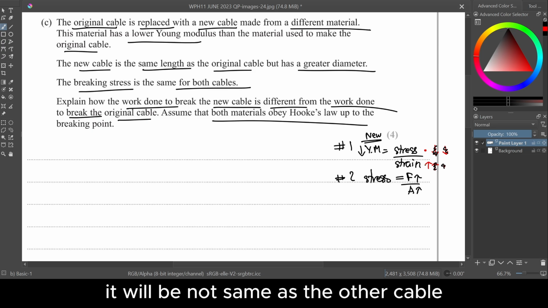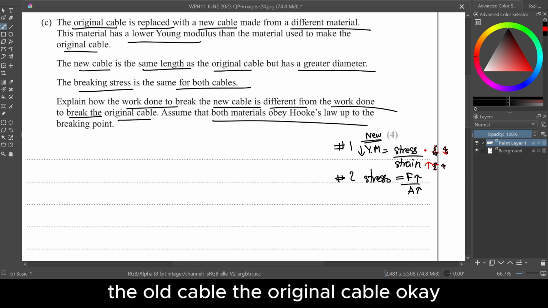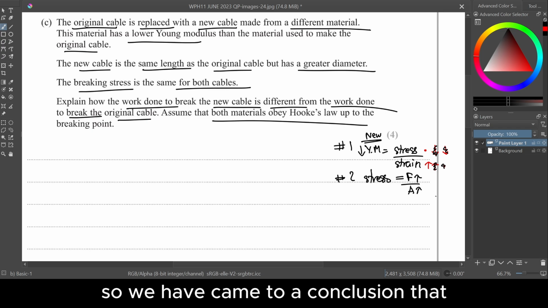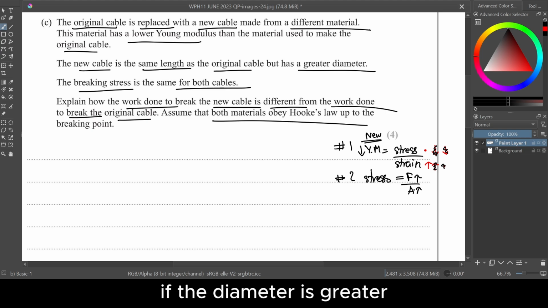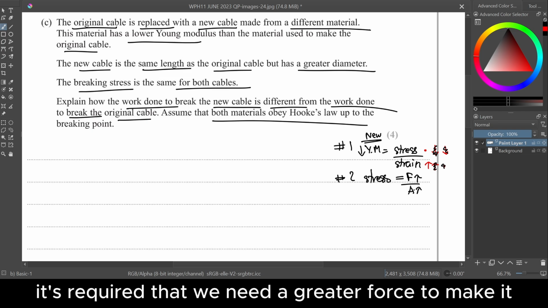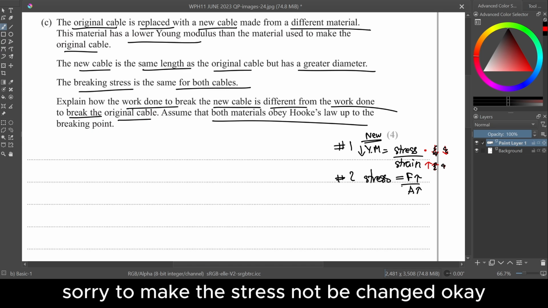It will not be the same as the other cable, the original cable. So we have come to a conclusion that if the diameter is greater, area is greater, then force needs to be greater to keep the stress unchanged.